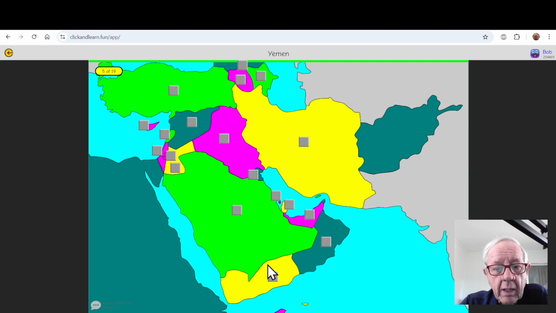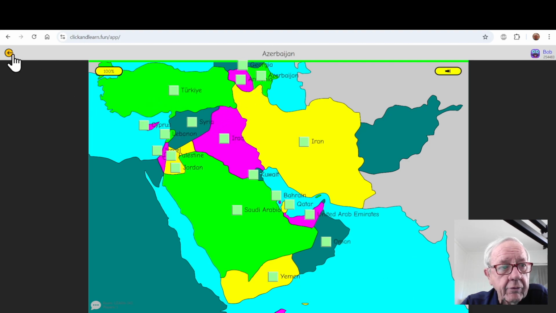Bahrain, Yemen, Saudi Arabia, Israel, Armenia, Azerbaijan, Georgia. This is Armenia. Cyprus, Lebanon, Lebanon, UAE, United Arab Emirates, Qatar, or Qatar as it's sometimes pronounced, probably better than I pronounce it. Syria, Kuwait, Iran, Georgia, Turkey. Where's Turkey? Turkey's up here. Azerbaijan, and I got 100% on the Middle East.